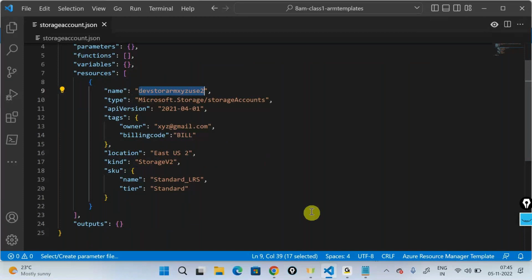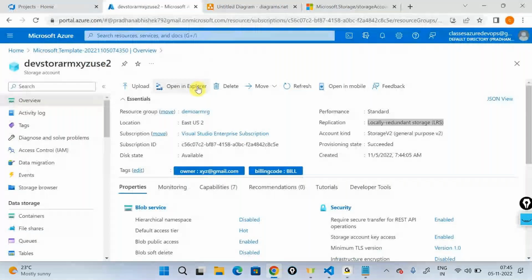So does ARM have any dry run feature? When you say dry run feature, I mean before you deploy it, you want to see what happens if it's deployed. In Terraform, we do the dry run, right? Yes, when you do a Terraform plan, it will give you the entire plan. Yes, you can do a dry run, but you cannot directly do a dry run when you deploy onto the Azure portal. This time I was deploying it manually, so I cannot do a dry run if I deploy it manually, but I can do a dry run if I am deploying my ARM template using a PowerShell script, which I'll talk about on how to do it.